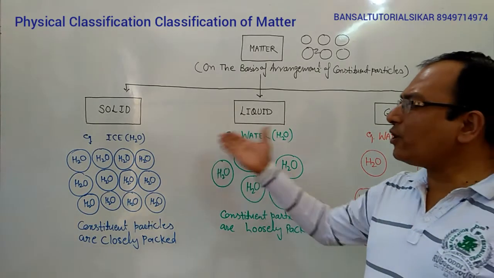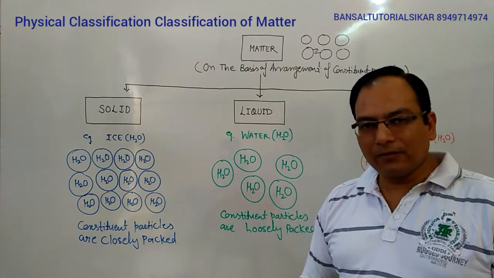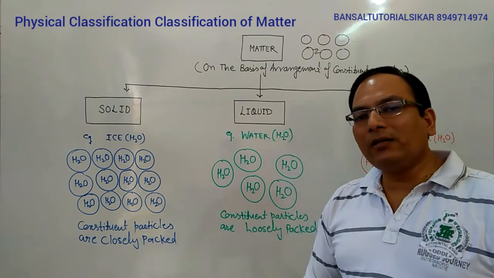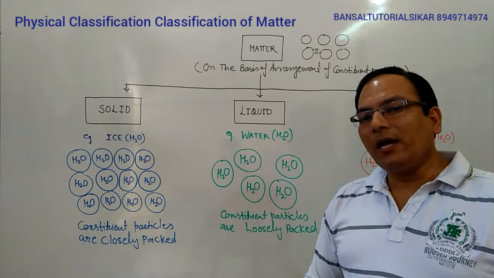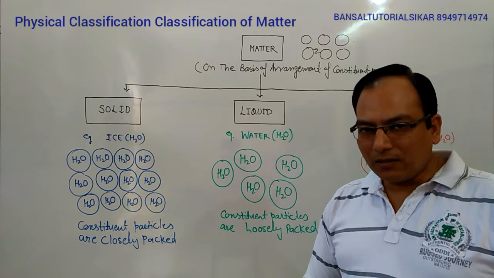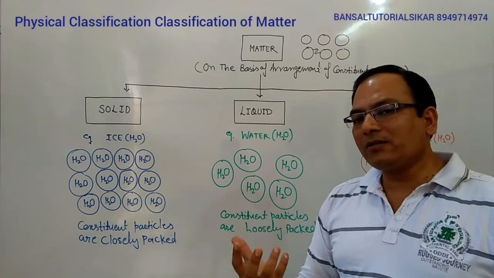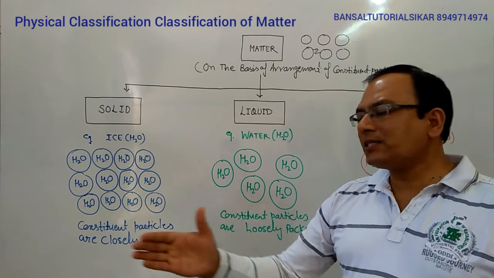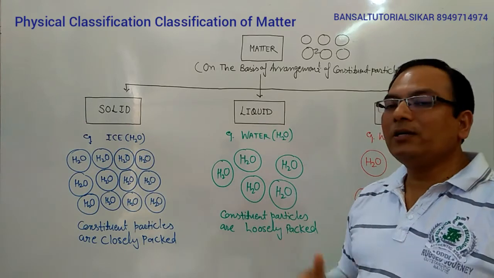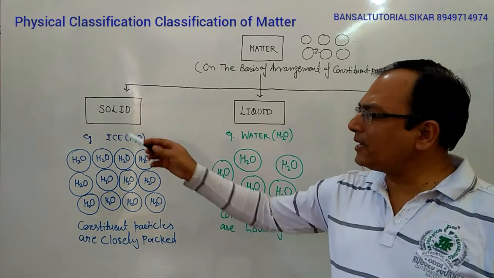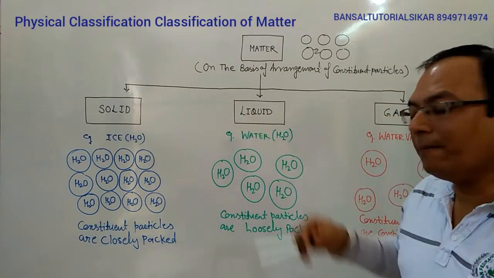Students, these states of matter can be interconverted. We know very well, when we place water, which is liquid, in the fridge, it becomes solidified to convert into ice. That is conversion of a liquid into solid. When we take out the ice, then again this ice will melt down and convert into liquid. That is called melting. In this case, the solid is converted into liquid.